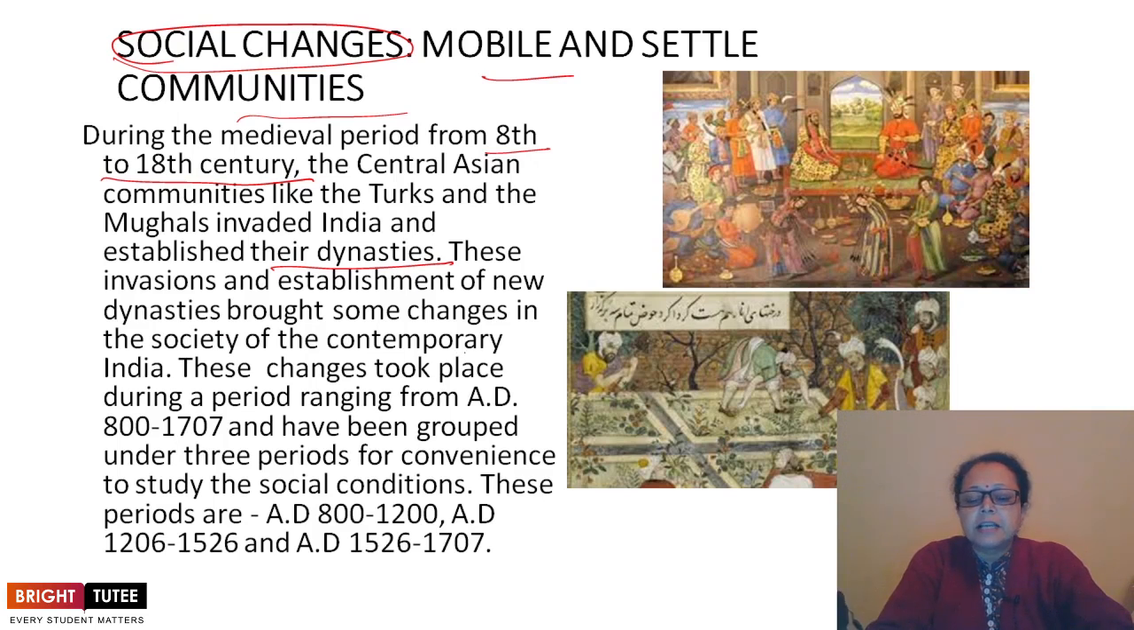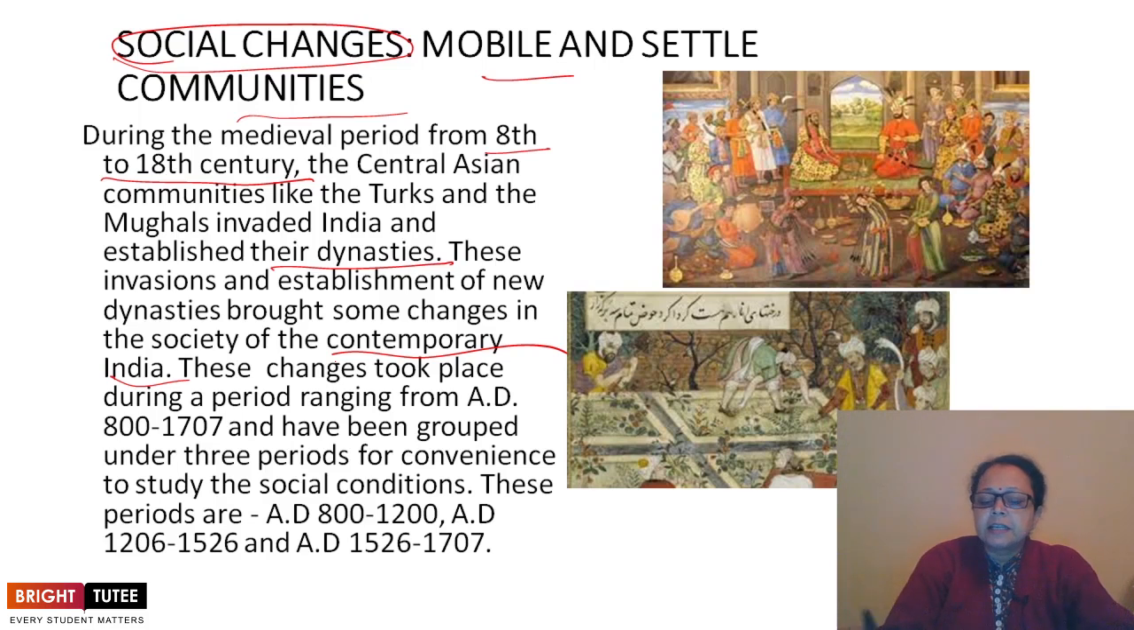These invasions and the establishment of new dynasties brought some changes in the society of contemporary India. With their settlement in our country, society also experienced changes. As they were outsiders, not the original inhabitants of the country, when they invaded and started settling here, they brought many changes in our society.